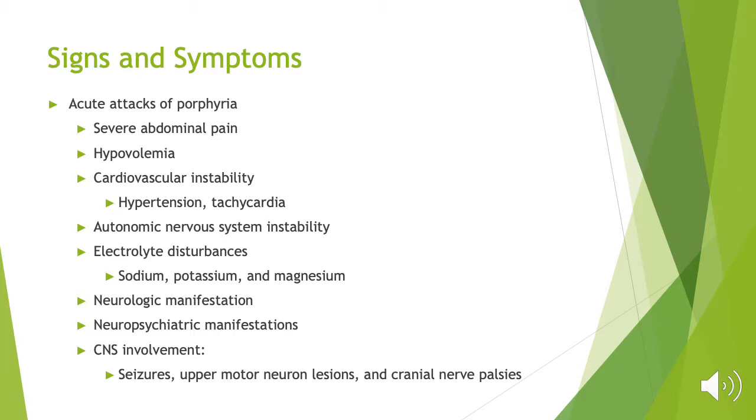So some of the signs and symptoms of acute intermittent porphyria, besides what I just covered, you would see severe abdominal pain. That's in an awake patient. If they're asleep, obviously, you could see signs of pain, such as tachycardia and hypertension, hypovolemia, ANS instability, hyponatremia, like we covered, seizures, upper motor neuron lesions, and cranial nerve palsies. But the most lethal neurological manifestations come from the skeletal muscle weakness that progresses to quadriparesis and leads to respiratory failure.